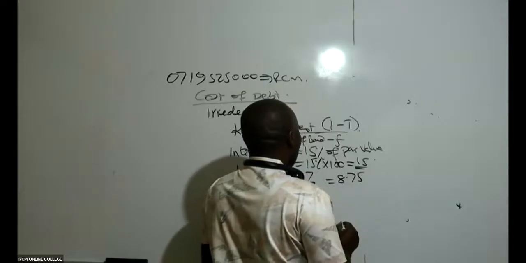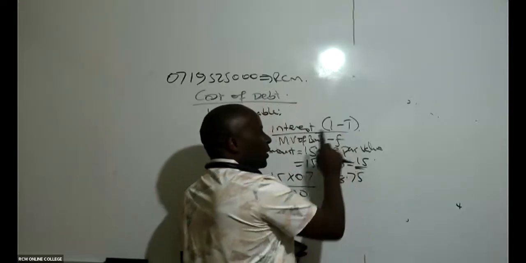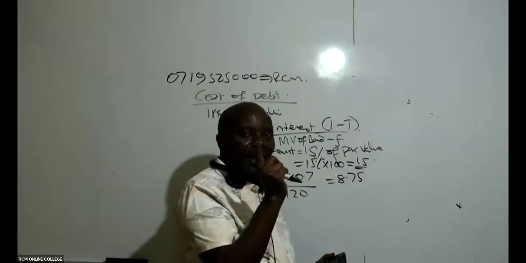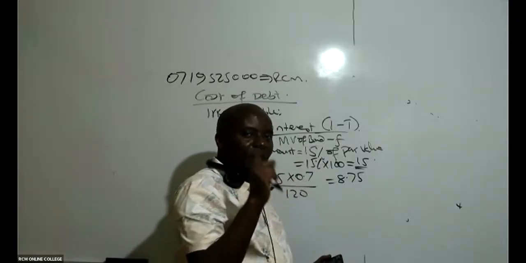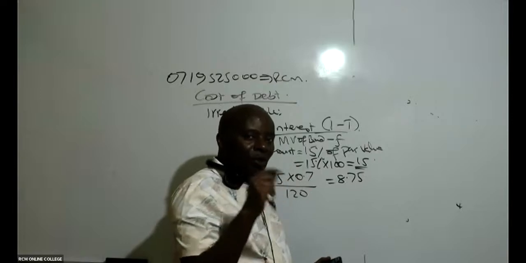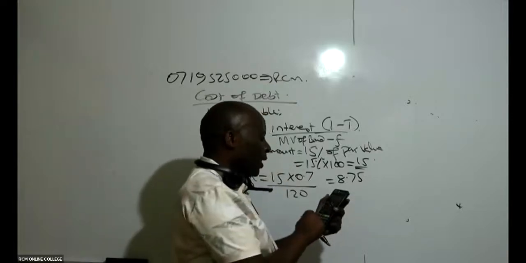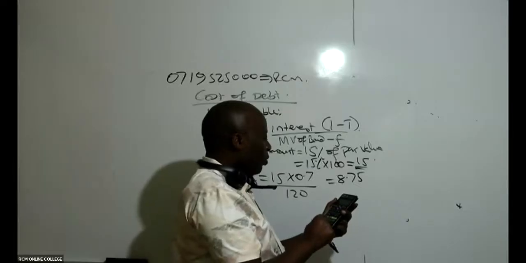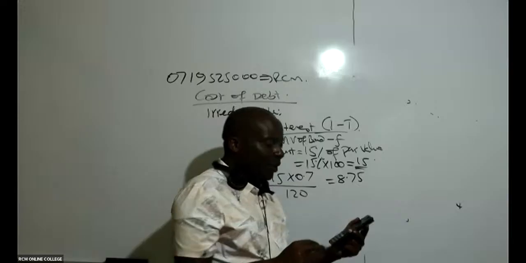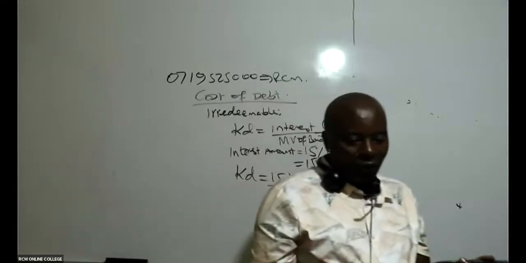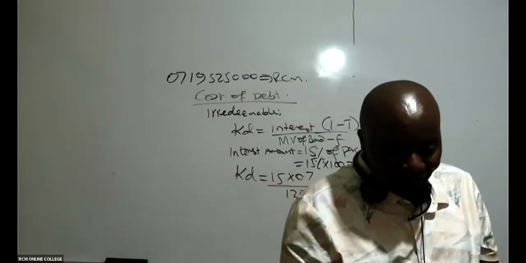Remember, the tax rate has been given in the question as 30%. So I should say 1 minus 0.3, which is 0.7. And then I say 15 times 0.7. Whatever I get, I'm getting 8.75. Can you kindly confirm? Most of them are getting?